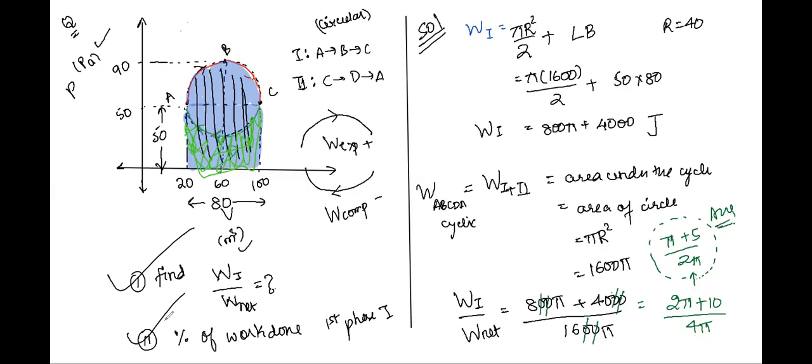Yes, Anukriti. Sir, I think I have a doubt. So, to find the net work done, can we find the work done in phase 1 and add it with the work done in phase 2? Yes, absolutely, you can do that. But then when I do that, the pi and pi get cancelled and I get the answer as (5 plus pi) by 10.